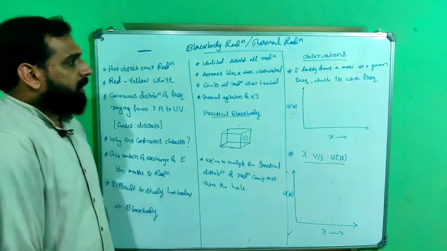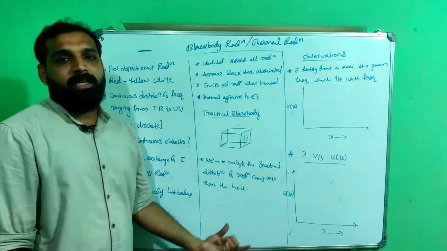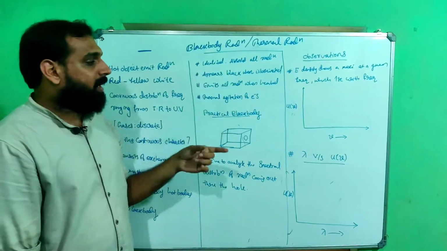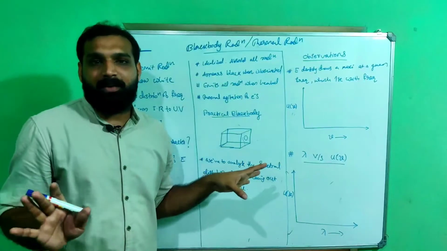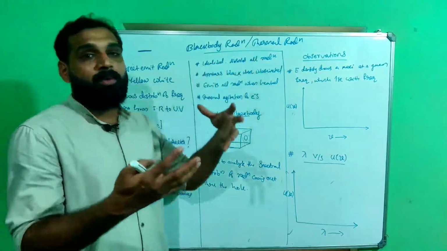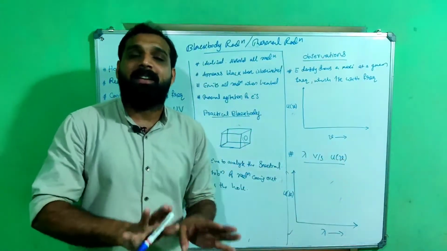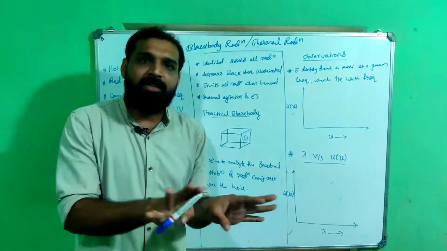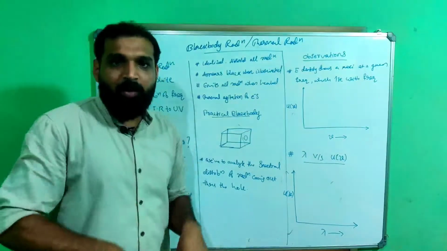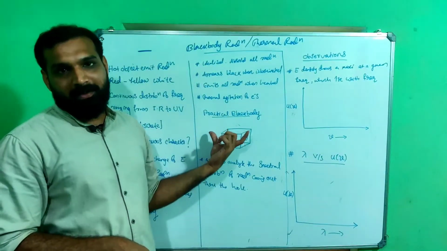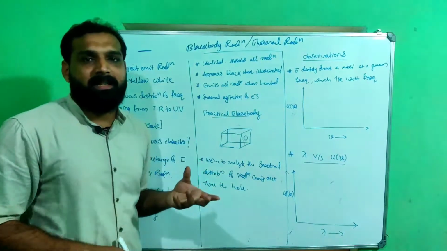So now we have to study this radiation. For that we have chosen a black body, and there is no ideal black body. An object which can absorb all radiation, and when heated emits all radiation, is an ideal case. It is not practically possible. So in order to study that practically, we are assuming a practical black body. What is a practical black body?